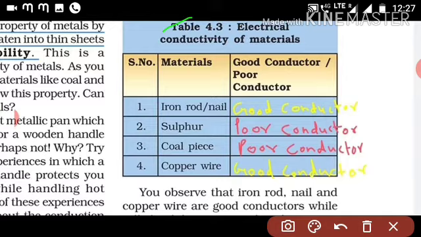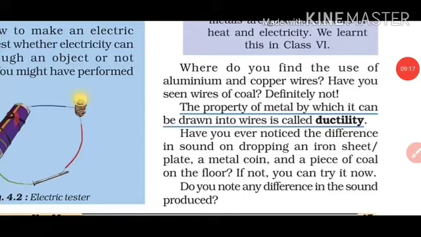Now sulfur, if you put a piece of sulfur, the bulb will not glow, so it will be a poor conductor. Again a coal piece, if you put a coal piece also, the bulb will not glow, so this is also a poor conductor. Now copper wire, if you put a copper wire, then the bulb will glow. So this is good to know about good conductors and bad conductors of electricity.